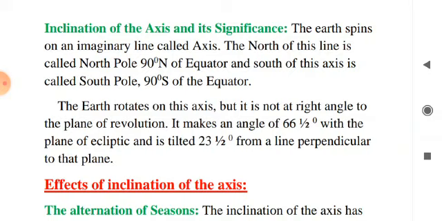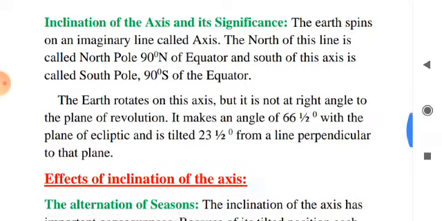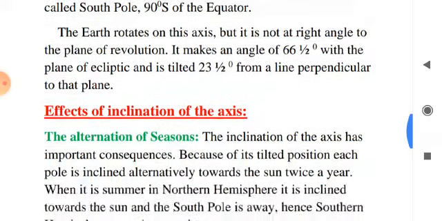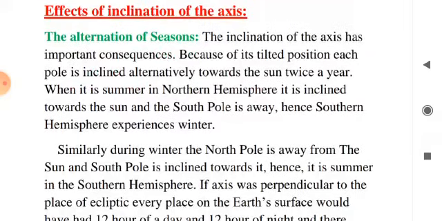When it is summer in the northern hemisphere, it is inclined towards the sun and the south pole is away, hence the southern hemisphere experiences winter. Similarly, during the winter, the north pole is away from the sun and the south pole is inclined towards it, hence it is summer in the southern hemisphere.